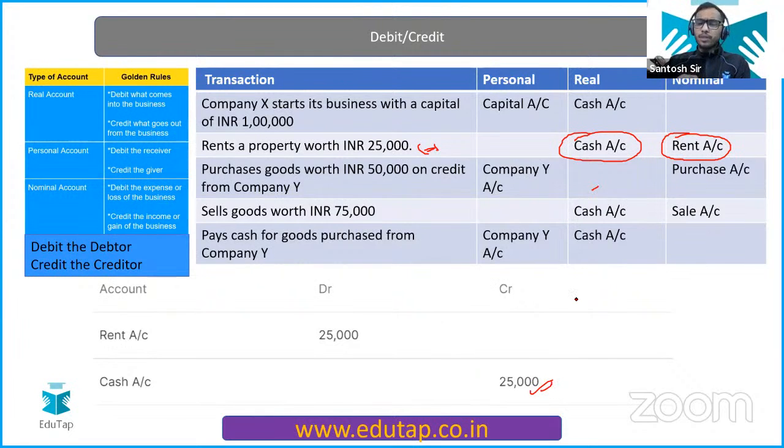Now let's talk about the rent. Rent is your nominal account. Now the nominal account rule says, debit all expenses, credit all gains. Now rent is your expense because you're paying the rent. So rent will be debited because the rule says debit all expenses. This rule is very important. You have to remember this rule. So rent will be debited. Clear everyone? Okay, is everyone clear?